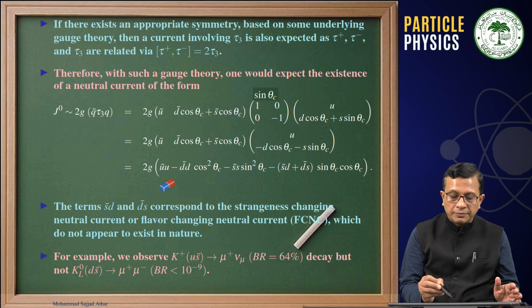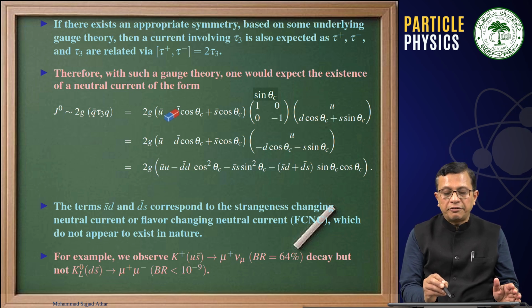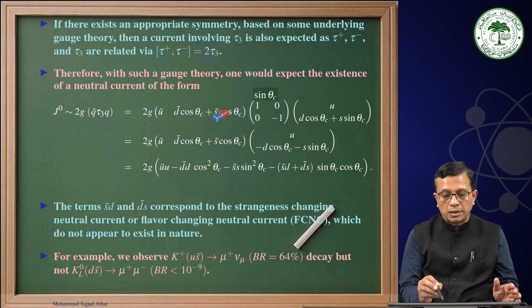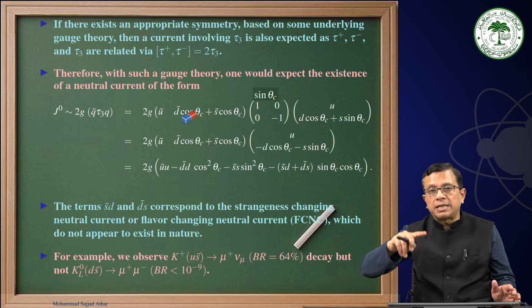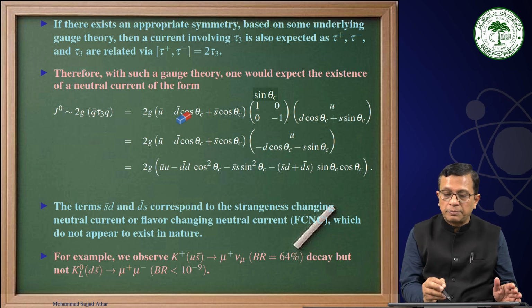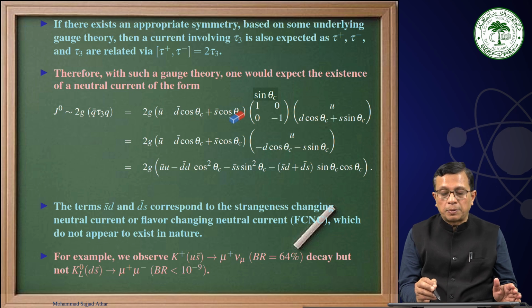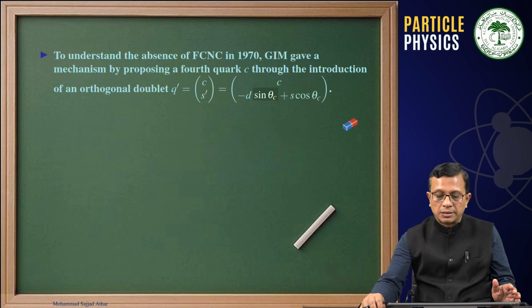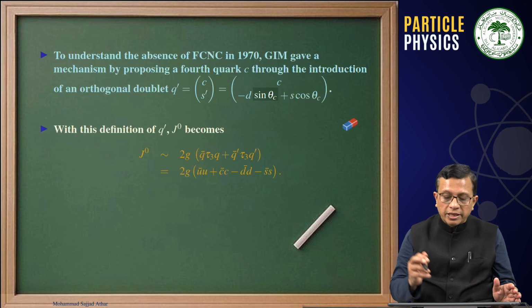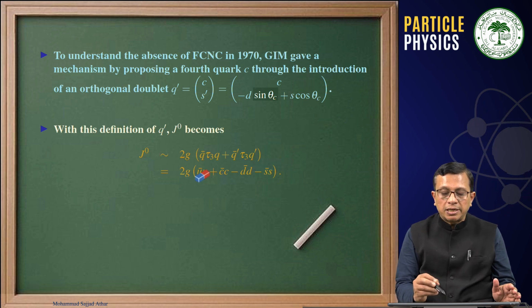Therefore we will have c bar here, and here we will have minus d bar and plus s bar, because that was minus d sine theta C plus s cosine theta C. Therefore this will be minus d bar sine theta C plus s bar cosine theta C, and here it will be c instead of u, and this will be minus d sine theta C plus s cosine theta C. Therefore what they did, they introduced a new doublet, and that doublet was c s prime, and therefore this J0 they extended to 2G Q bar tau 3 Q plus Q bar prime tau 3 Q prime.